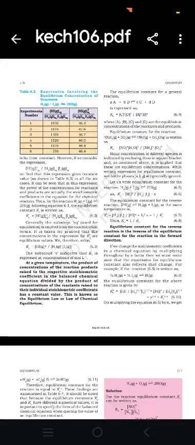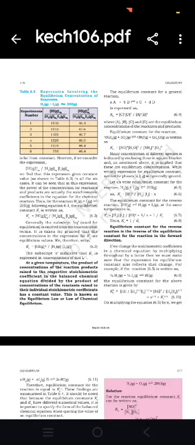At a given temperature, the product of the concentrations of the products raised to their respective stoichiometric coefficients in the balanced chemical equation, divided by the product of the concentrations of the reactants raised to their individual stoichiometric coefficients, has a constant value.